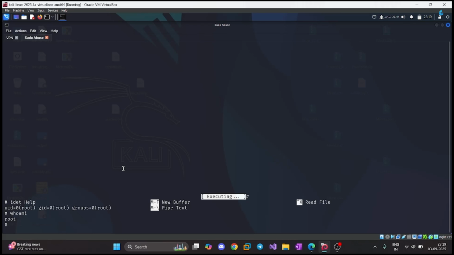And generally these types of sudo based privilege escalation things are more common in CTFs, right? So let's say you are playing any boot to root type of CTF, and if that machine is a Linux based machine, and if the category is medium or easy, then there are chances that it can contain very basic privilege escalation scenarios like the sudo abuse one. So yeah,